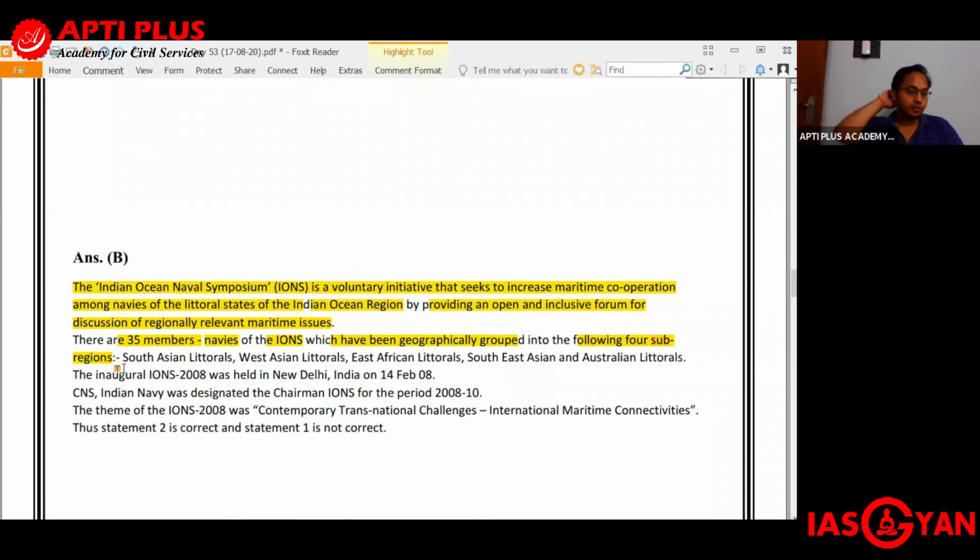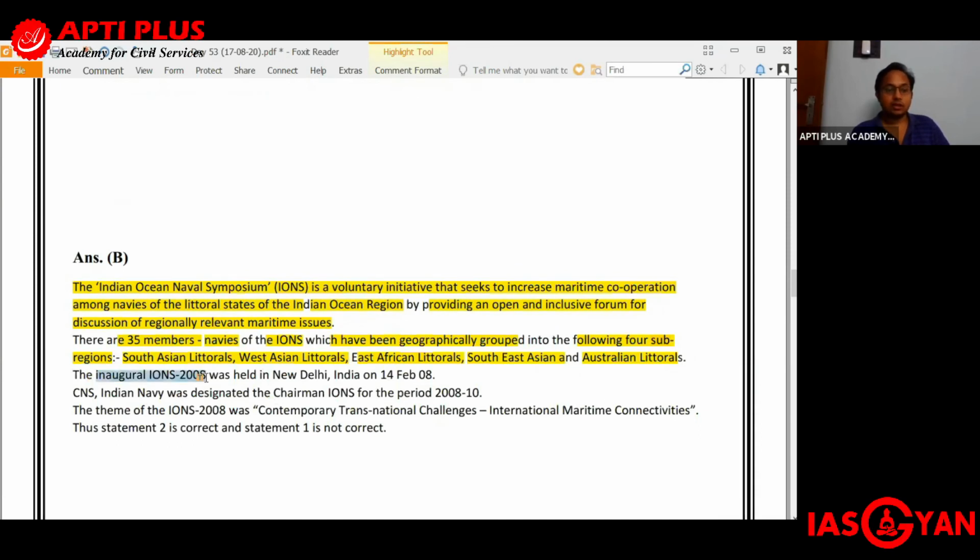Okay, so there are 35 member navies of the Indian Ocean Naval Symposium, which have been geographically grouped into four subgroups. Which are the subgroups? We have the South Asian littorals, basically the navies of those countries which lie in South Asia. We also have the West Asian littorals, the East African littorals, and the Southeast Asian and the Australian littorals as well.